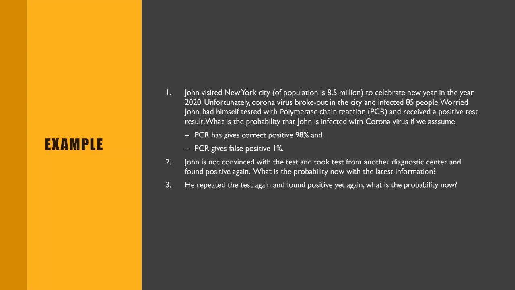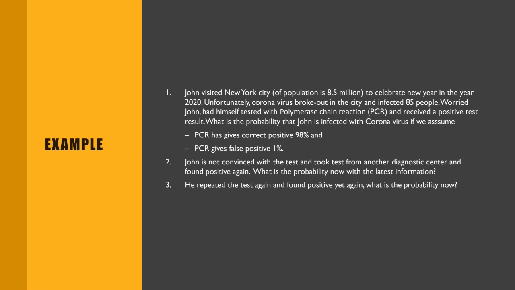And what does false positive mean? Let us say we have 100 people who don't have coronavirus and you perform tests, and then for 99% of the people it says they don't have coronavirus, but for 1% it says yes, you have coronavirus. So we call it the false positive. This information I'm just making up. So you see here, it is very accurate, which is 98%, and PCR gives a false positive of 1%. Okay. So let me read the problem again.